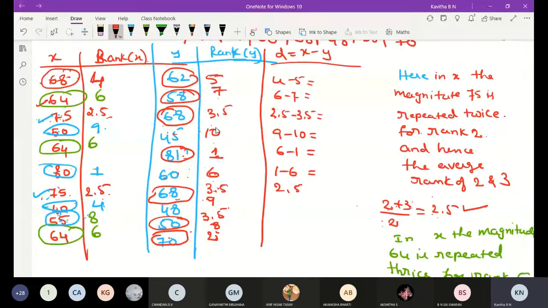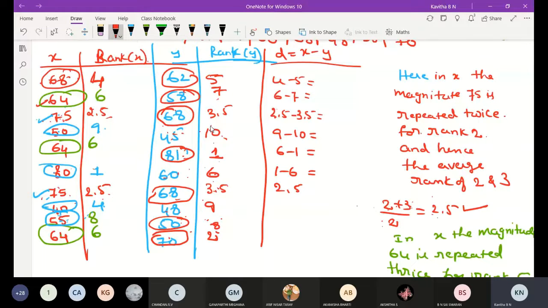Then after 58, 50 is 8th, and after 50, 40 is 9th. Okay, 48 is 9, then 45 is 10.